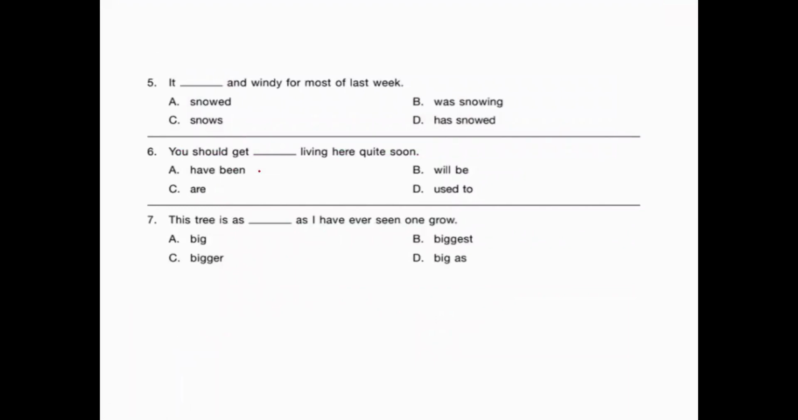Question number 5. It dash and windy for most of last week. So it's saying something about last week. What happened in the last week? What was going on at that time? Okay. So it was snowing and windy for most of last week. So it is option B. The correct answer is option B. It was snowing and windy for most of last week.